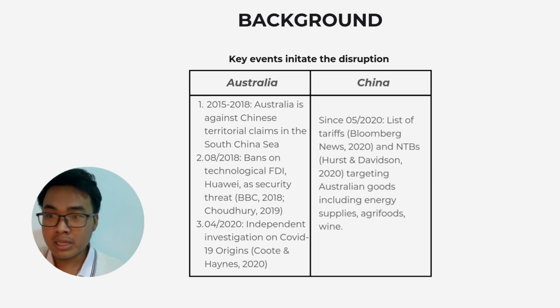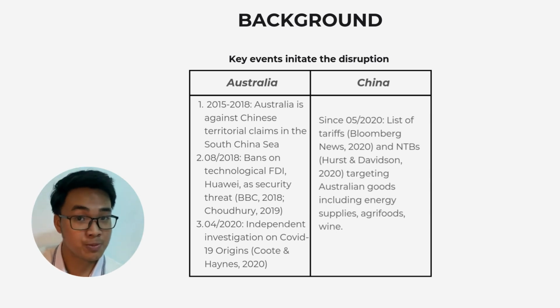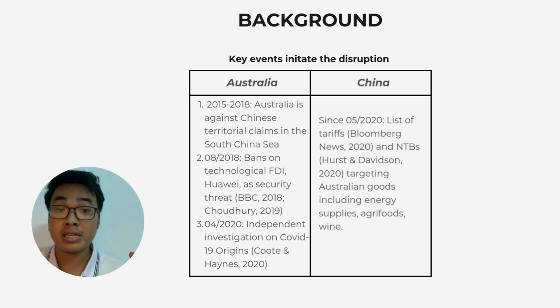Secondly, in 2018, there was a ban on Huawei's significant technological foreign direct investment into Australia, as Australia perceived Huawei as a security threat. Finally, the government made an urgent call for an independent investigation into the COVID-19 origins, which obviously hurt China's stance in the global situation.